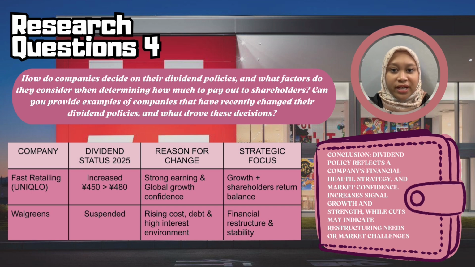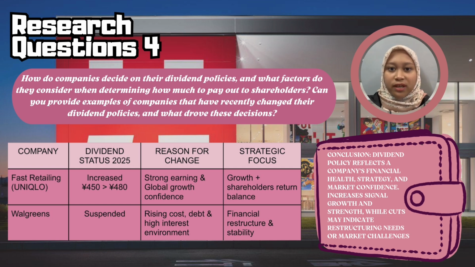expanding globally. On the other hand, Walgreens, a major United States pharmaceutical company, suspended its dividend in 2025 for the first time in over 19 years. This was due to rising operational costs, high interest debt, and internal financial pressure. This move highlights how dividend payments depend not only on profitability but also on the company's cash flow and financial stability in times of crisis. This chart summarizes the contrast. Fast Retailing increased its dividend due to growth and confidence, while Walgreens suspended it to prioritize restructuring and stability. It clearly shows how dividend strategies align with both company goals and market conditions.